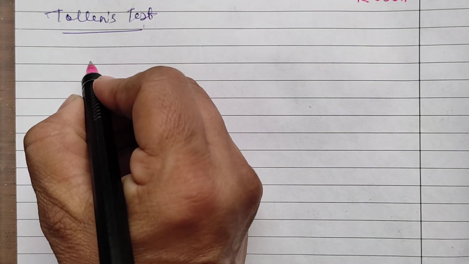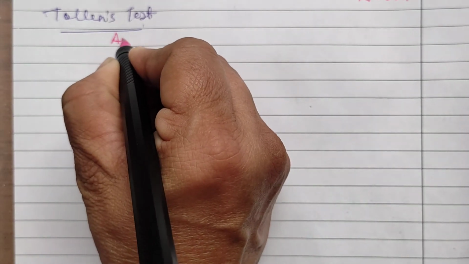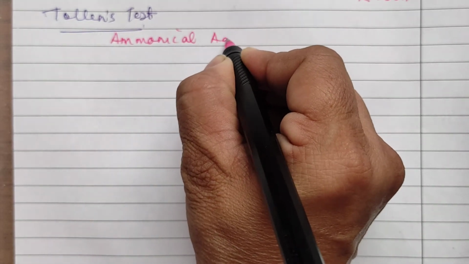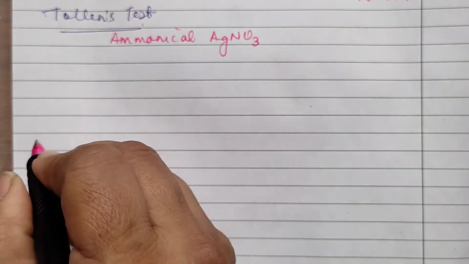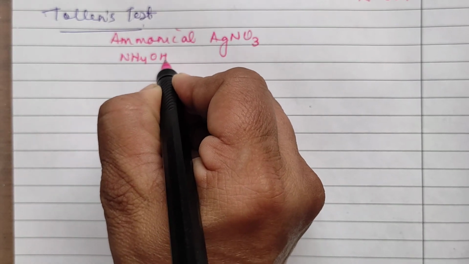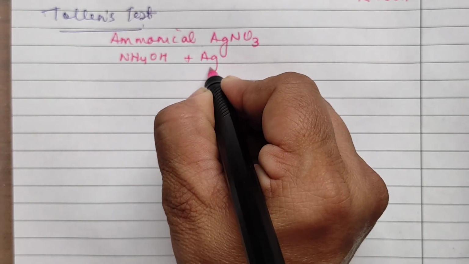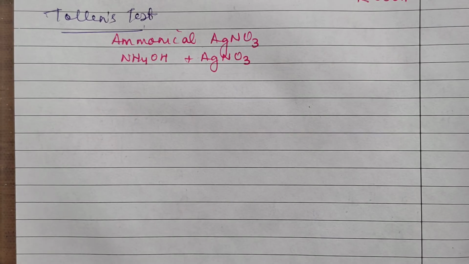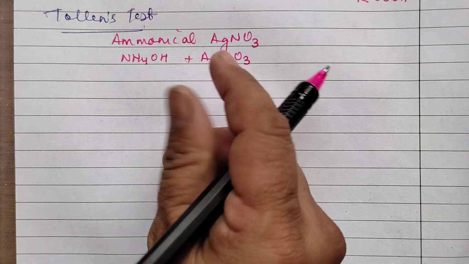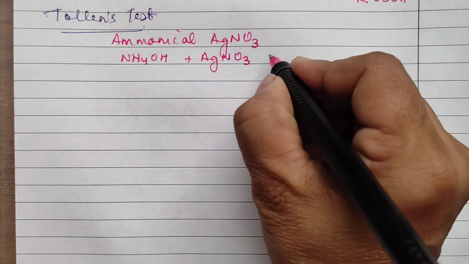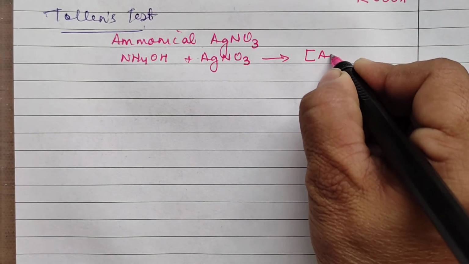Now, what is Tollens reagent? Tollens reagent is ammoniacal silver nitrate solution. Ammoniacal means ammonium hydroxide, and this is silver nitrate. Now, when we are mixing the two, they react and form an addition product. A complex compound is formed. So the two will react and it results in the formation of